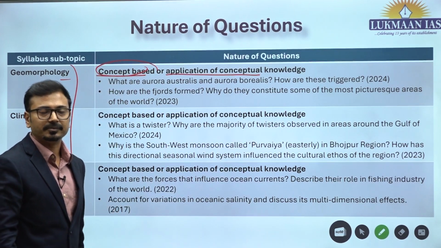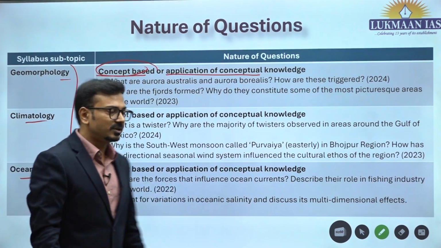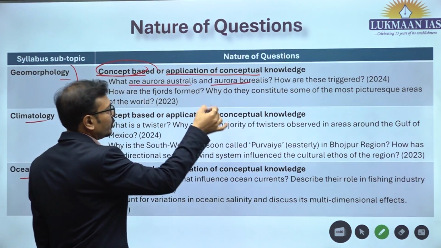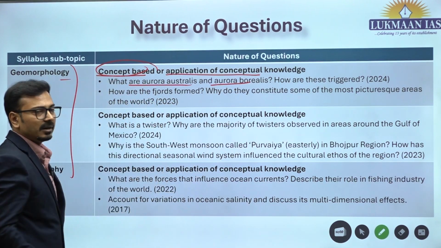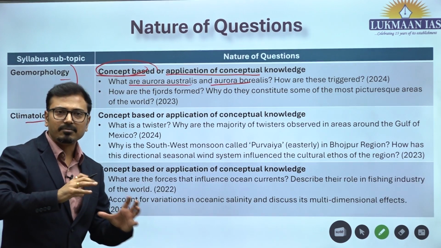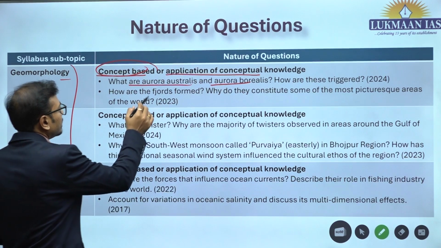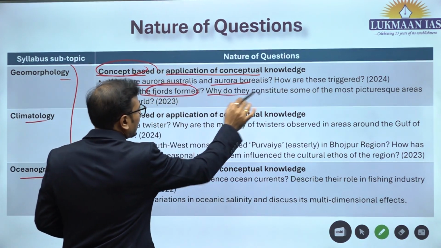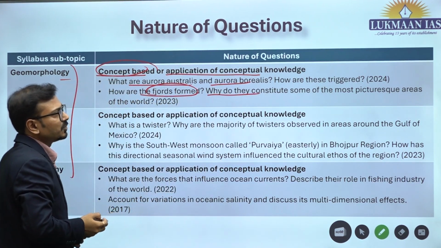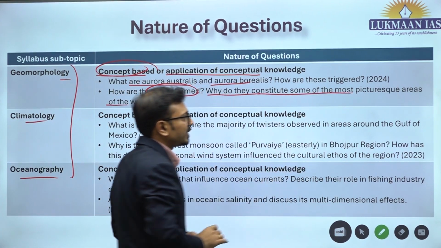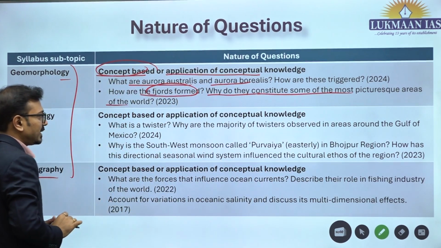So, applied questions. In geomorphology, they will ask questions like how aurora australis and aurora borealis are triggered, or how they are formed. So they are asking the mechanism. Again, it is an explanation of a concept. You can see here how fjords are formed and why they constitute some of the most picturesque areas. So it is an applied aspect; there is a concept in the first part and an applied part in the second.